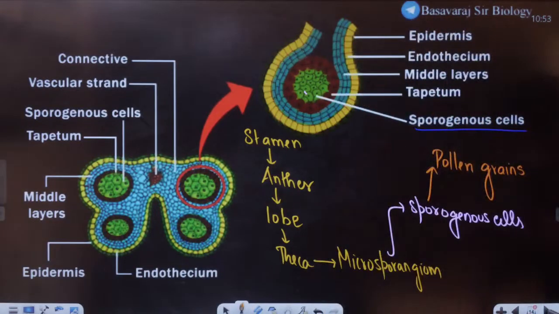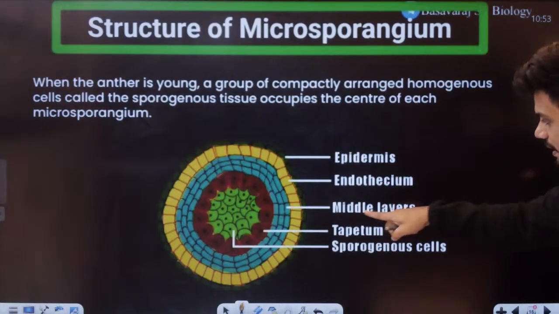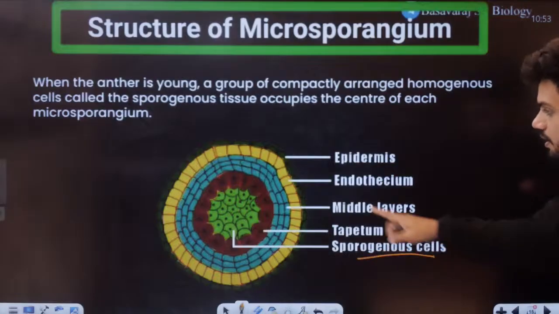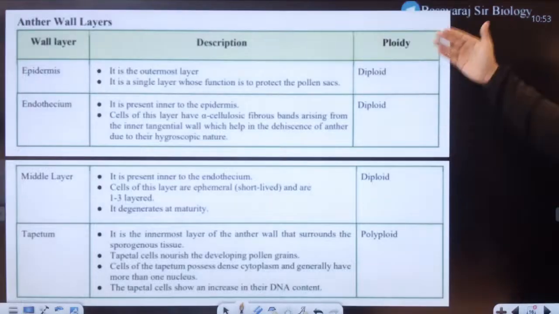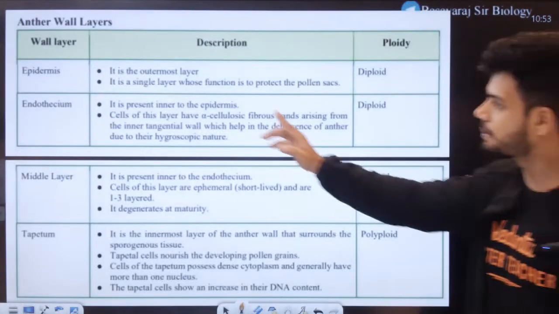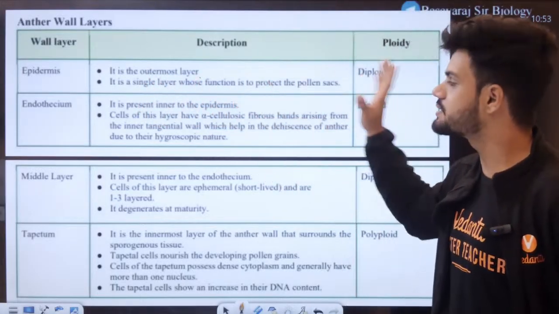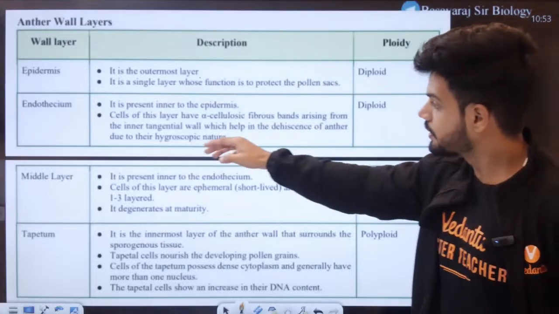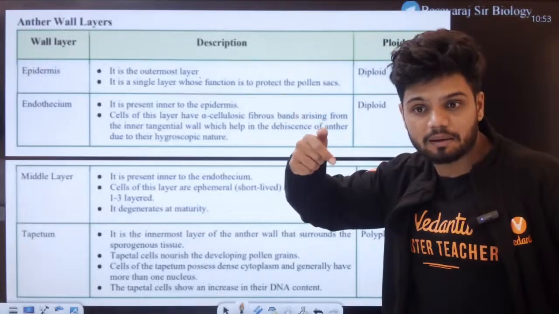Okay. Now, again, epidermis, endothecium, middle layer, tapetum, sporogenous cells. This is a microsporangium. Okay. Now here are the functions I've given for all of you. Functions are very easy to understand. Can you see here? Epidermis is what? Outermost layer, single layer whose function is to protect the pollen sac. Protection. Endothecium. It is present inner to the epidermis. Inside epidermis it is present.